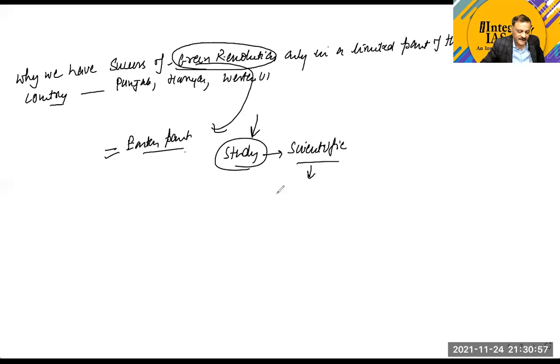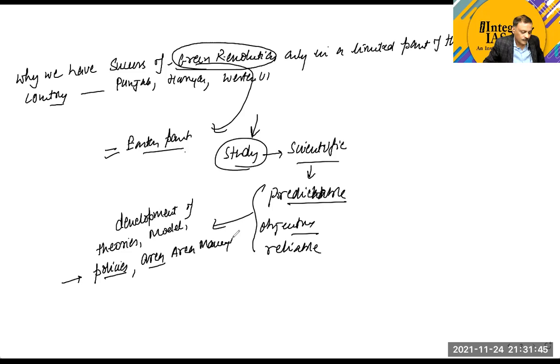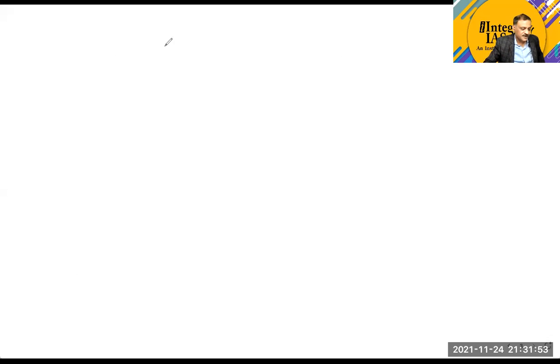Why? Because scientific studies are only studies which are predictable, objective, reliable, and which can be utilized for development of theories, models, or in terms of governance, for designing policies, or for the management of an area. You got this point?